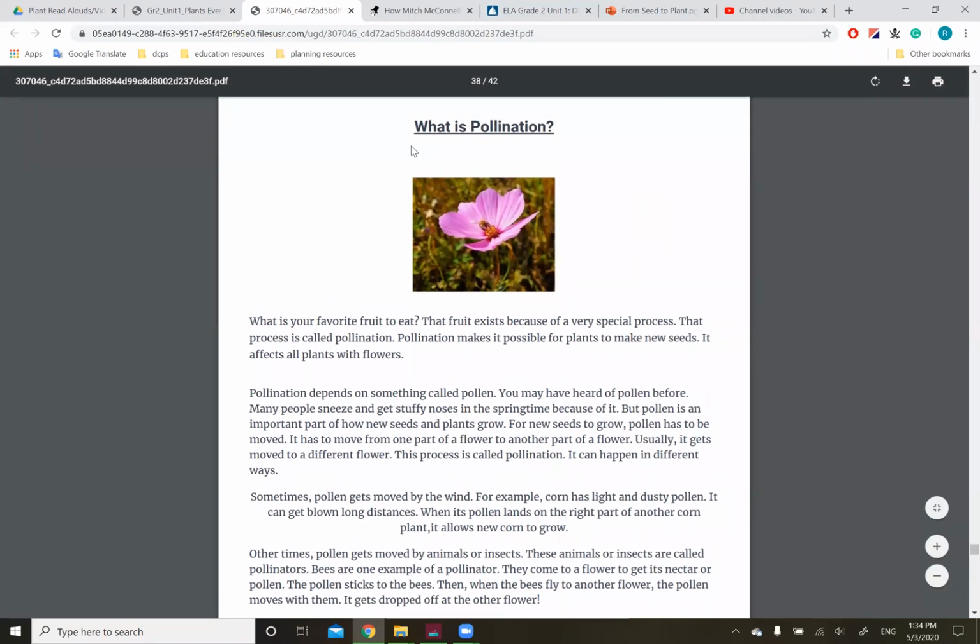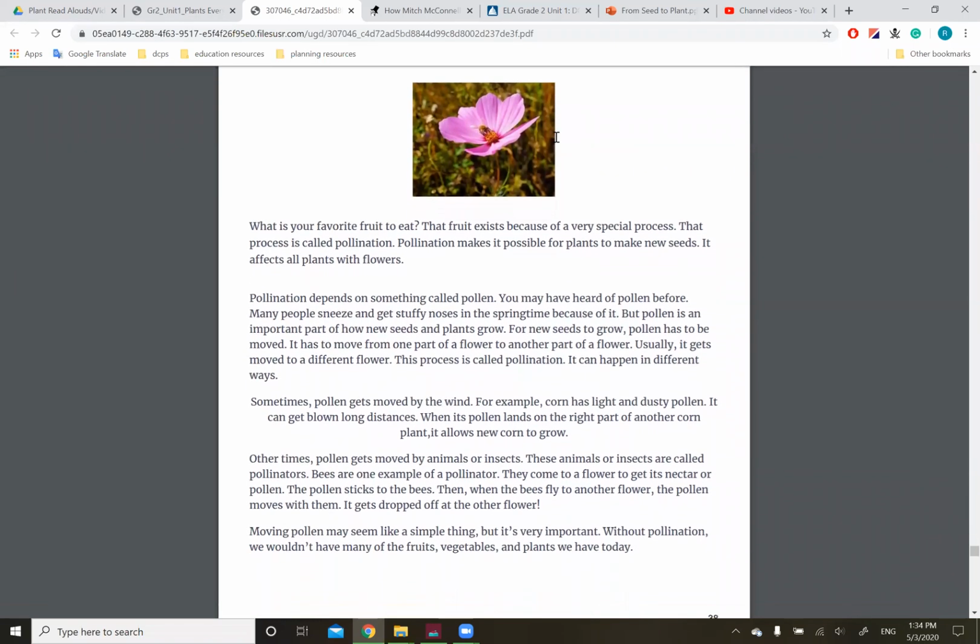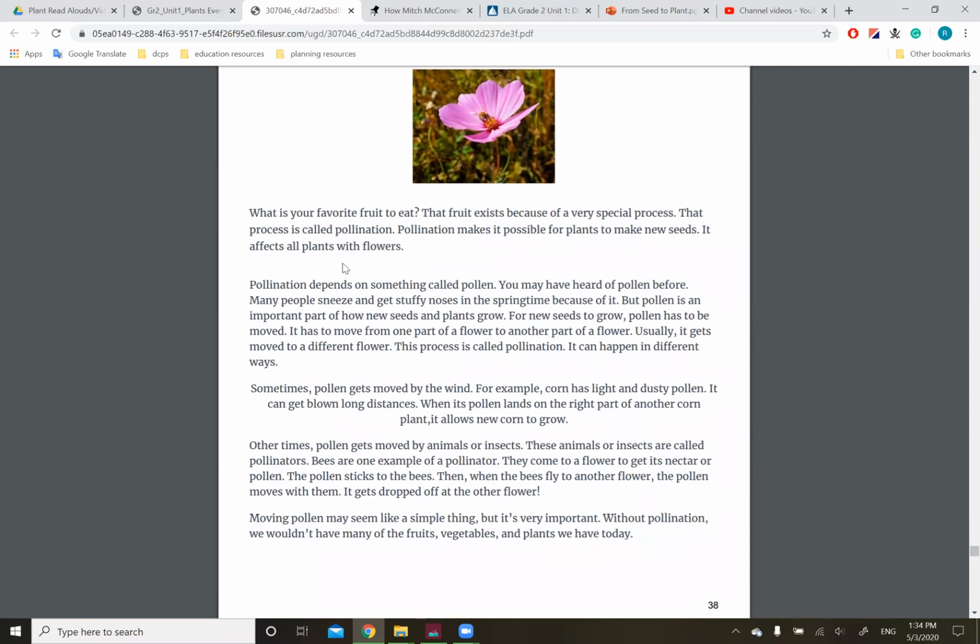Our last text this week is called What is Pollination? What is your favorite fruit to eat? That fruit exists because of a very special process. That process is called pollination. Pollination makes it possible for plants to make new seeds. It affects all plants with flowers.